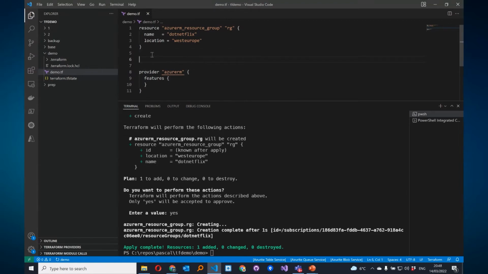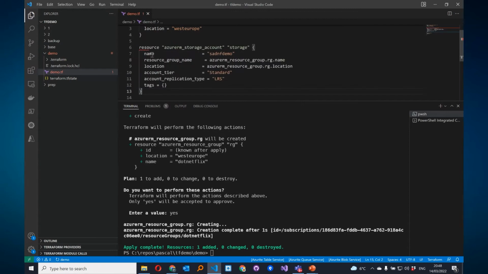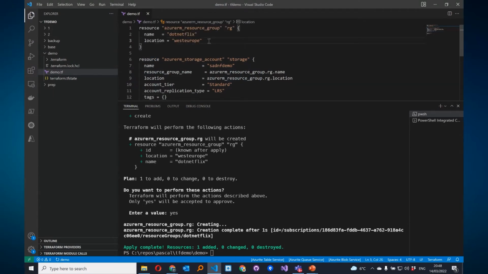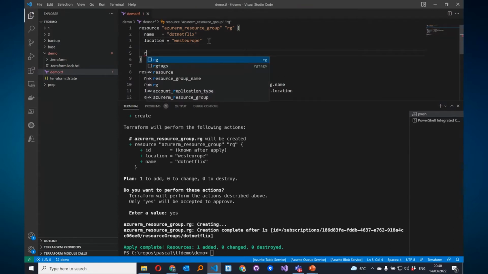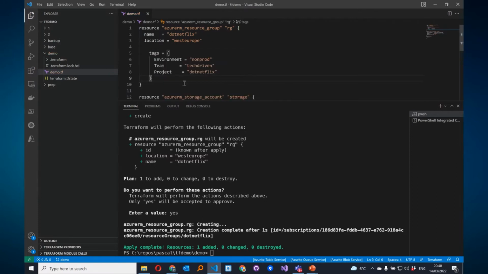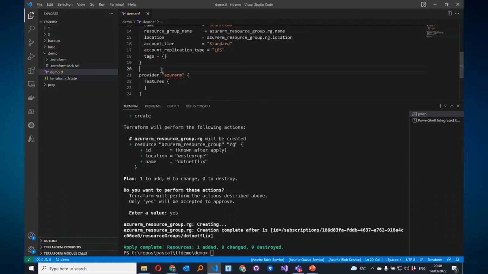We want to have more resources, of course. For example, a storage account. So this is the same story. This is a resource, so Terraform is managing it. Again, from the Azure RM provider, and in this case, a storage account. I gave it the name storage and filled a couple of properties that are needed for a storage account. Let's also change one of the resources, the resource group. We'll add some tags, and we have now a change and a new resource.